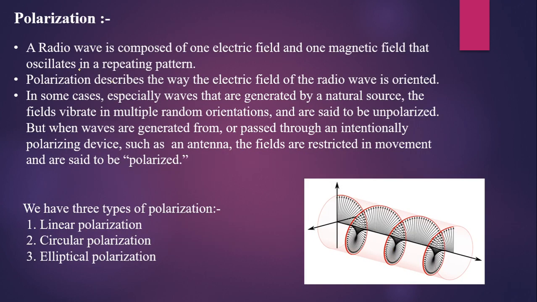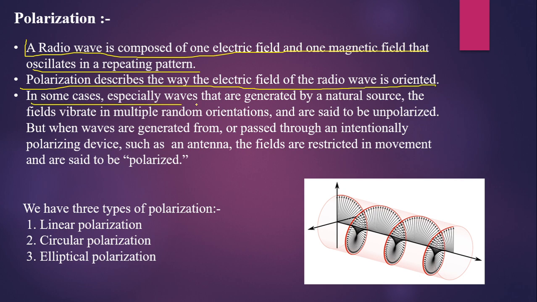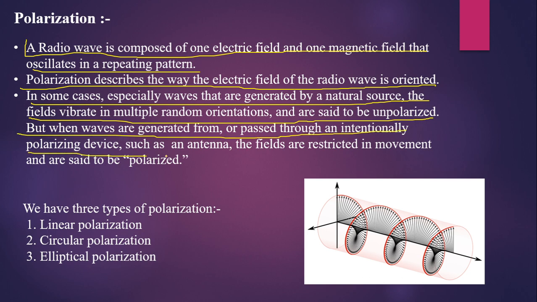Now, polarization. A radio wave is composed of one electric field and one magnetic field that oscillate in a repeating pattern. So, polarization describes the way the electric field of the radio wave is oriented. In some cases, especially waves generated by natural sources, the fields vibrate in multiple random orientations and are said to be unpolarized. But when waves are generated from or pass through an intentionally polarizing device such as an antenna, the fields are restricted in movement and are said to be polarized.